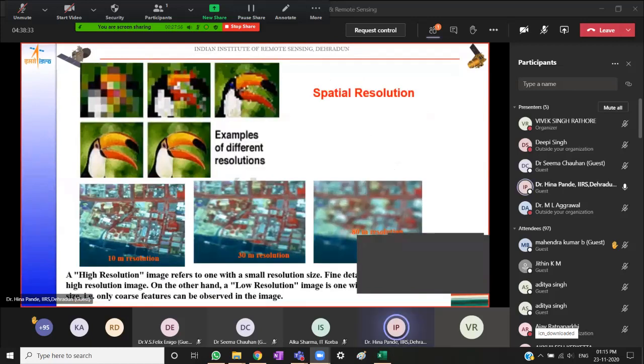Right? So these are a few images of how spatial resolution would vary with pixel size. So 10 meter, finest, 30 meters, and 80 meters. So a low spatial resolution and a high spatial resolution image. This is the coarsest resolution and this is the finest resolution in terms of pixel size, spatial resolution.